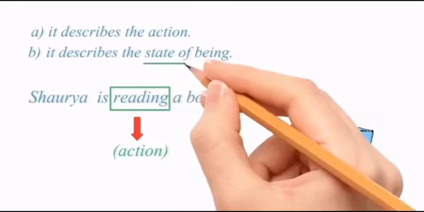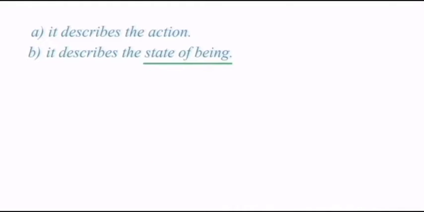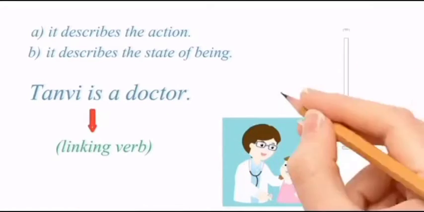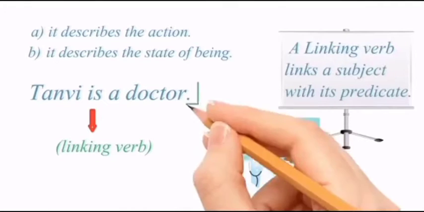Now, what does this state of being mean? See this example. Tanvi is a doctor. In this sentence, is a verb. It is a linking verb. Why? Because it is telling us about the state of the subject, that Tanvi is a doctor.